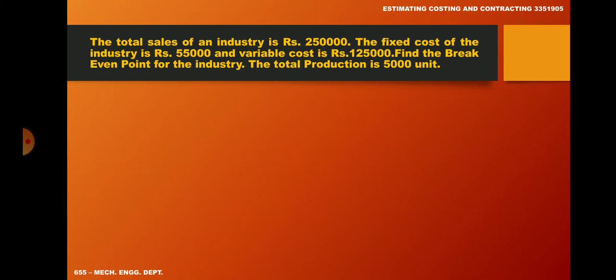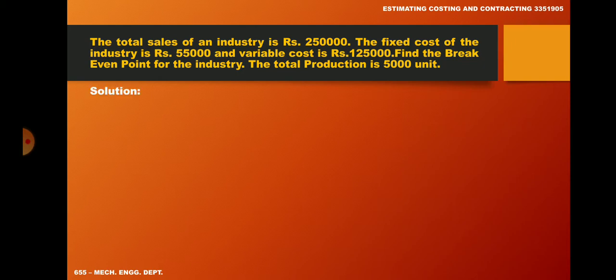Start with first example. The total sales of an industry is rupees 2,50,000. The fixed cost of the industry is rupees 55,000 and variable cost is rupees 1,25,000. Find the break-even point for the industry. The total production is 5,000 unit.